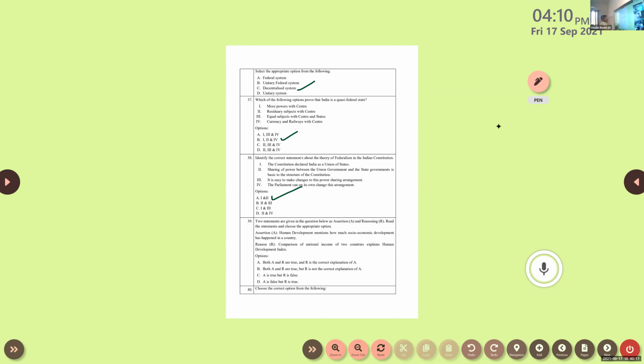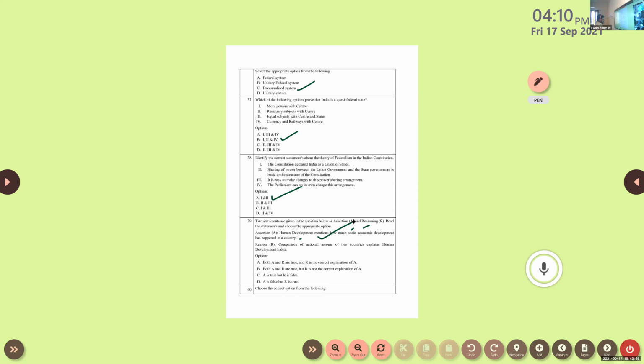Assertion: human development mentions how much socioeconomic development has happened in a country. Okay, it is from economics. Already discussed in the class? Yes, sir. So I don't want to discuss that again. Assertion and reason is not discussed in the class. Okay, fine. So assertion here: human development mentions how much socioeconomic development has happened in a country. Is that correct? Yes, sir. Here not only economic but socio-economic development. So that statement is a correct statement.